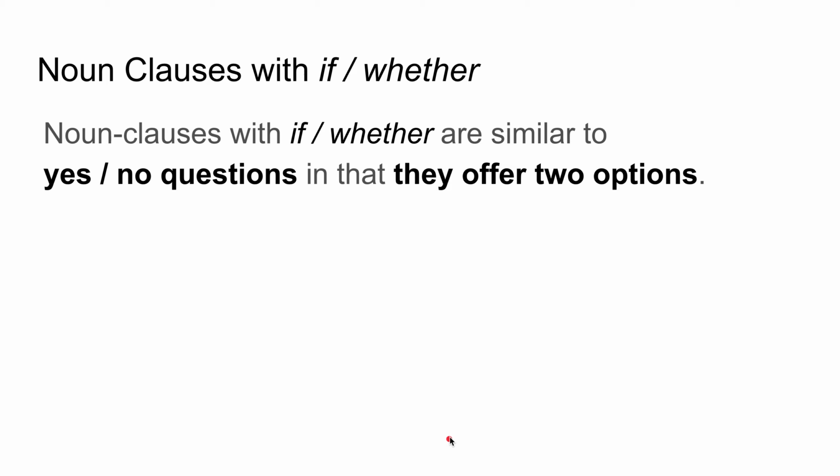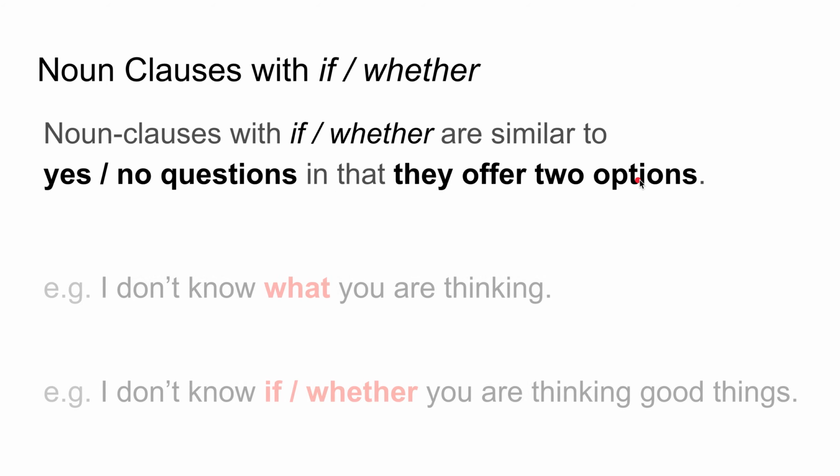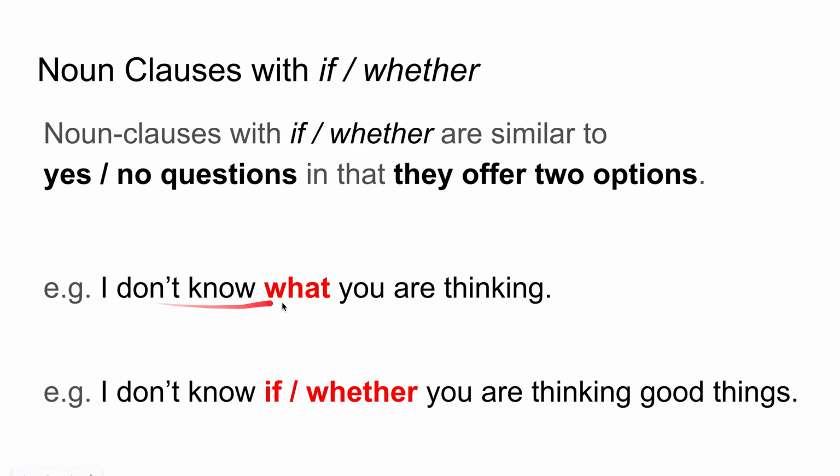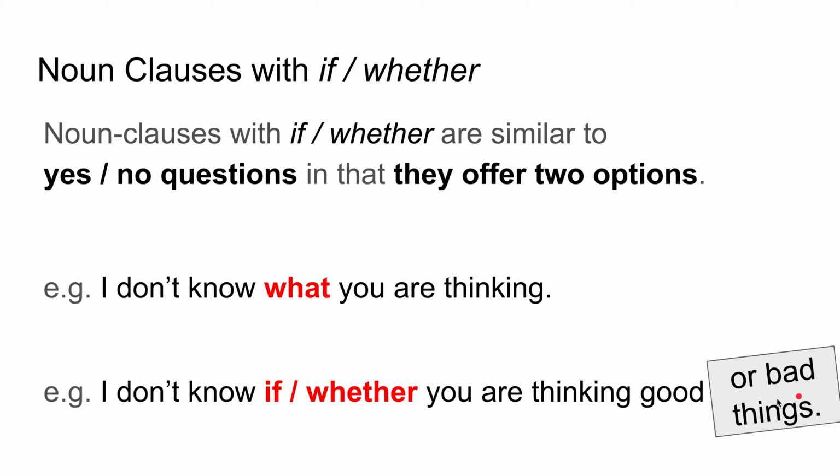Let me talk about this now. Noun clauses with if/whether are similar to yes/no questions, in that they offer two options. For example, I don't know what you are thinking. I don't know if/whether you are thinking good things or bad things. Like I said, they're like yes/no questions in that they offer two options. Here, good things is one option, and bad things is another option.